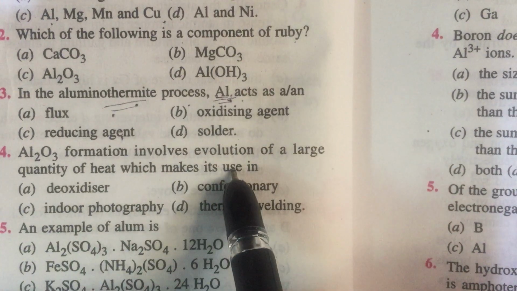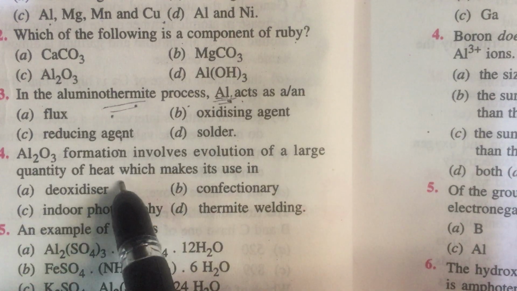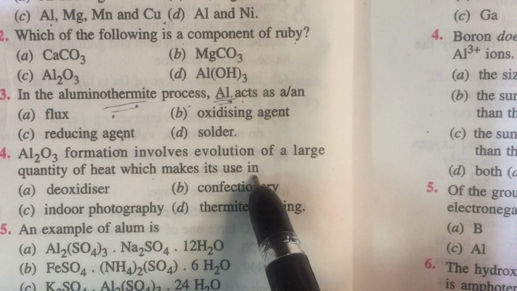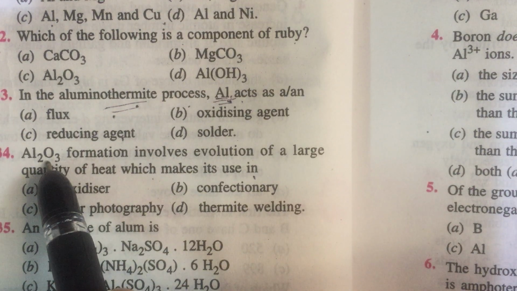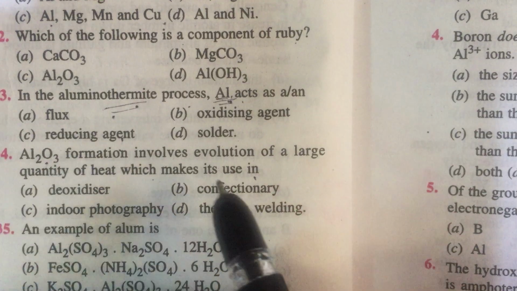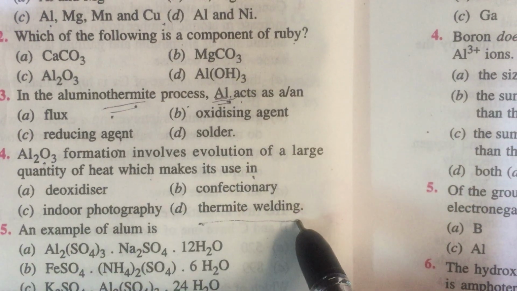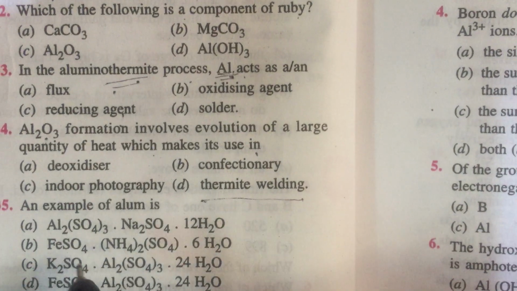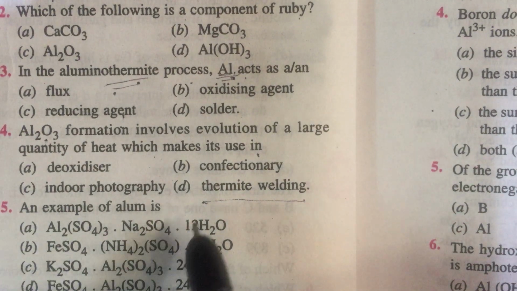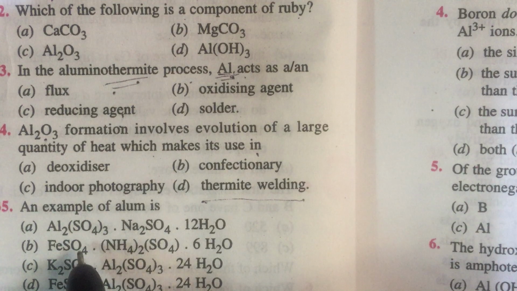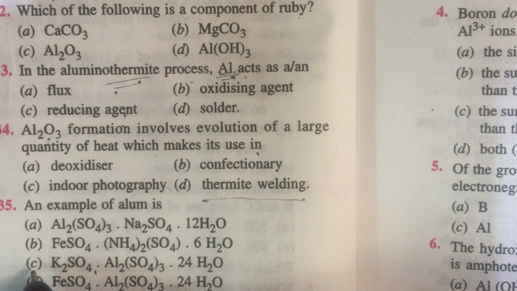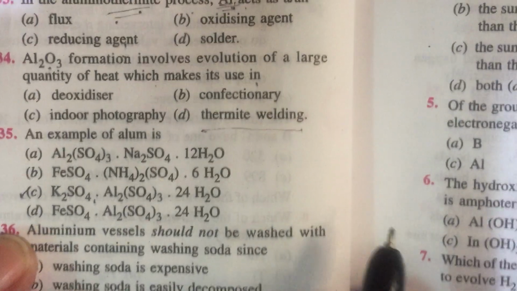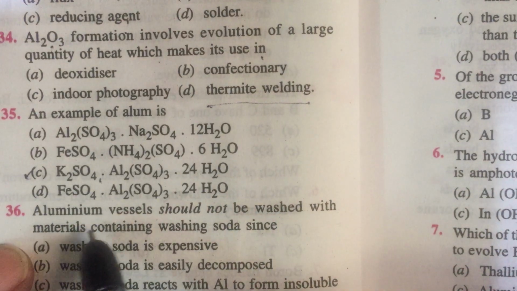Al2O3 formation involves evolution of a large quantity of heat, which makes it useful in... Actually, whenever aluminum is burnt, you get Al2O3 and a lot of heat energy, because of which aluminum powder is used as a rocket fuel. It can be used in thermite welding also. An example of alum is K2SO4·Al2(SO4)3·24H2O. We talk about alum shortly in the last minute.